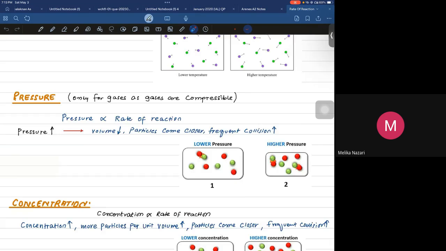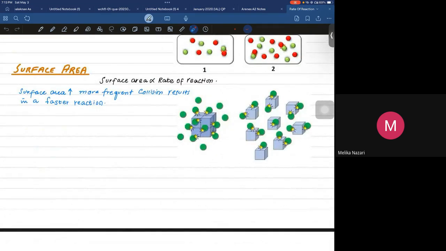And in the end, this is the surface area. Surface area is also directly proportional to the rate of reaction. When the surface area is lower, like if you are going to dissolve sugar in water and you have a lump of sugar, the size of the particle is larger, so it would take time to completely dissolve in water. It would take time. You know why? Because there would be less collision between the particles of sugar and the particles of water. And when there is less collision, the rate would be lower.